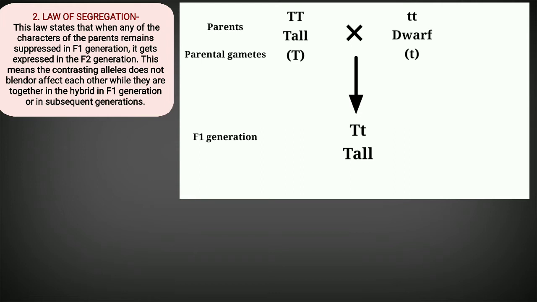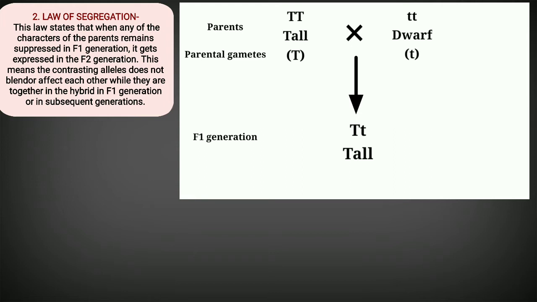And in the F1 generation, it showed the phenotype of tall again. Now, why is it tall? We know it from the law of dominance. That is because of the capital T allele, which is the dominant one. This capital T allele had suppressed the small t allele. And therefore, the tallness was expressed in the F1 generation plants, or the hybrid plants.